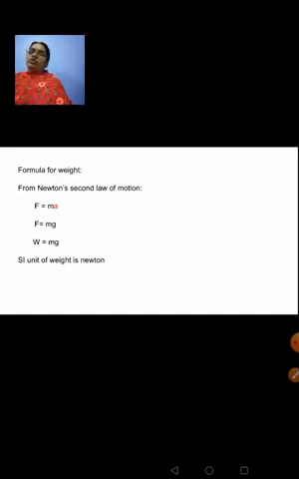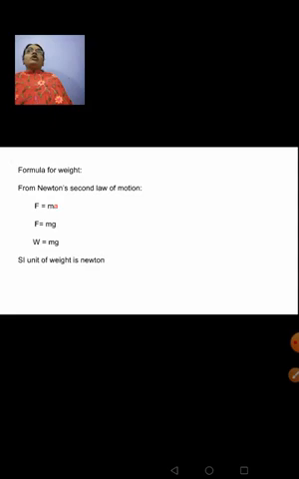Mass and weight are two different quantities. Mass remains unchanged. Mass is the quantity of matter contained in an object. Its SI unit is kilogram. Weight is dependent on the gravitational pull on that particular surface. As the gravitational pull increases, the weight will also increase. Weight keeps changing when you go from one place to another place depending on the gravitational pull of that particular place, and its unit is Newton. Okay, so if you are asked to distinguish between mass and weight, you will be able to write now.